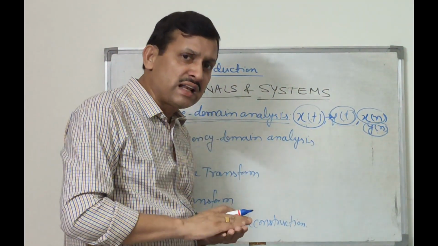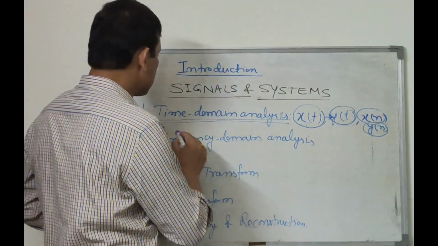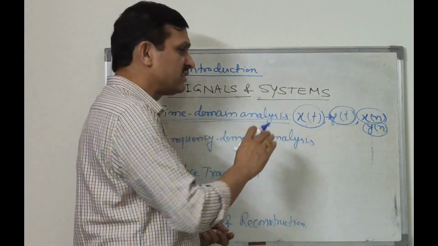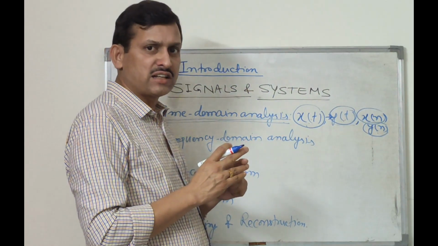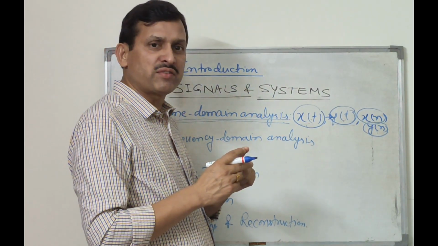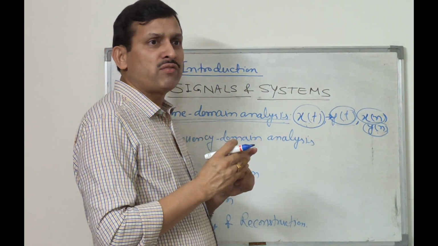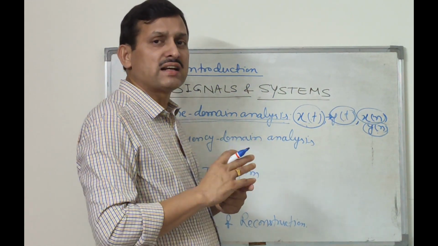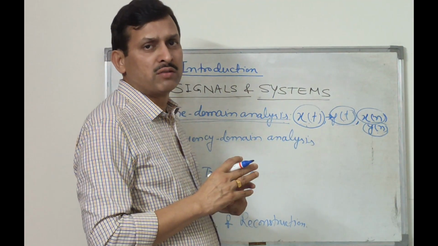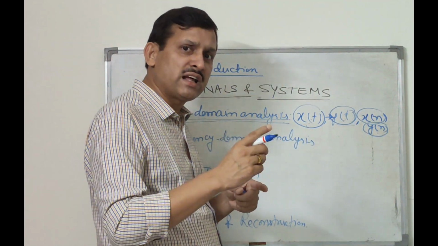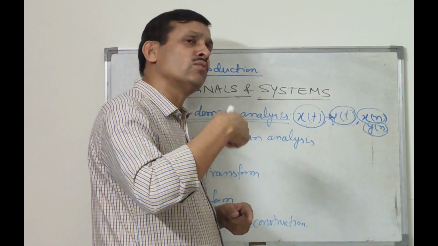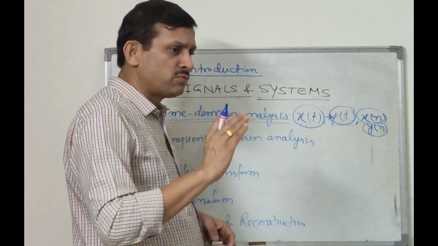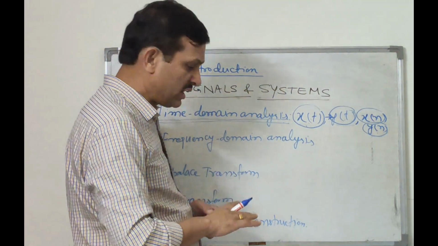So convolution integral and convolution sum are also discussed in time domain analysis. That time domain analysis will cover signal, signal classification, system, system classification, and relation of input and output signal. That is transformation, and that relation is given by convolution. For continuous time signal, convolution integral, and for discrete time signal, convolution sum. That is time domain analysis. That is the first topic of this course that we cover.